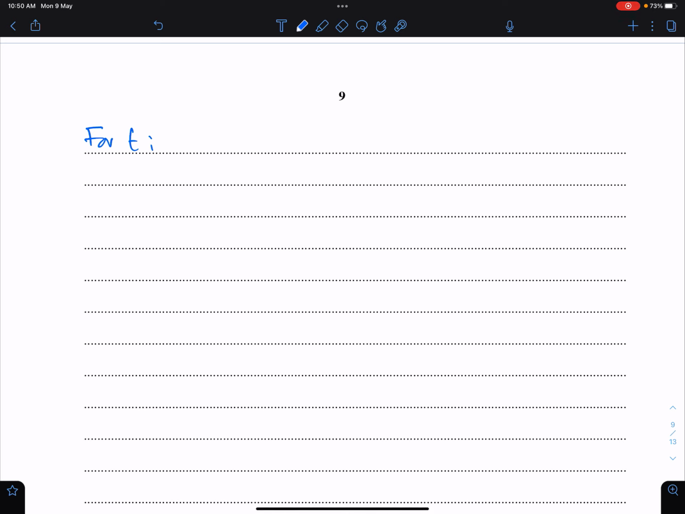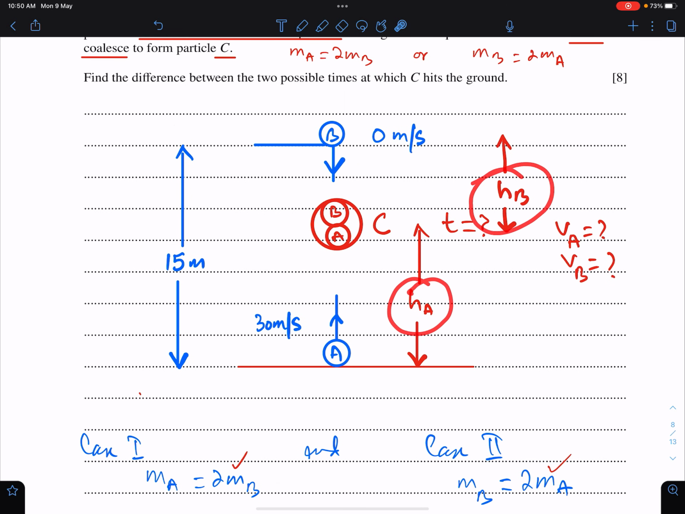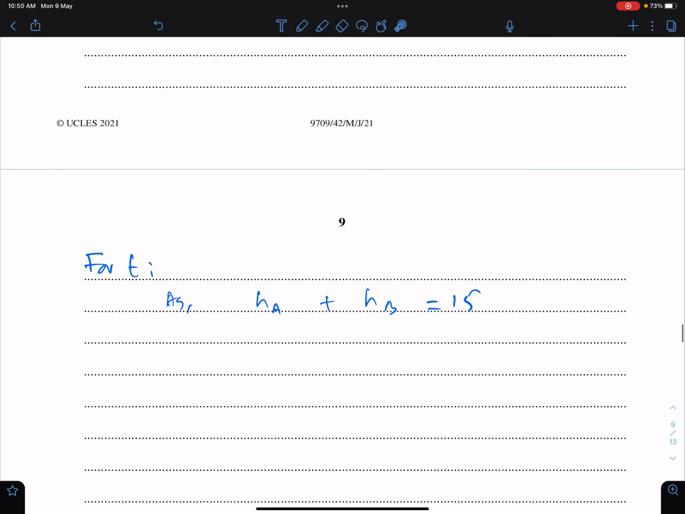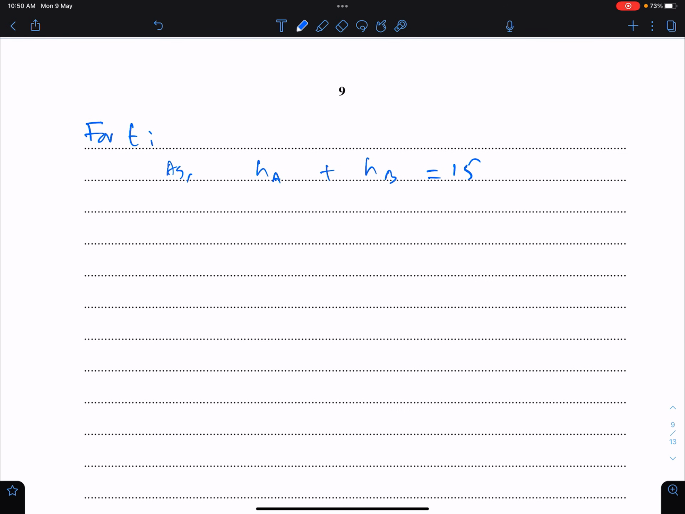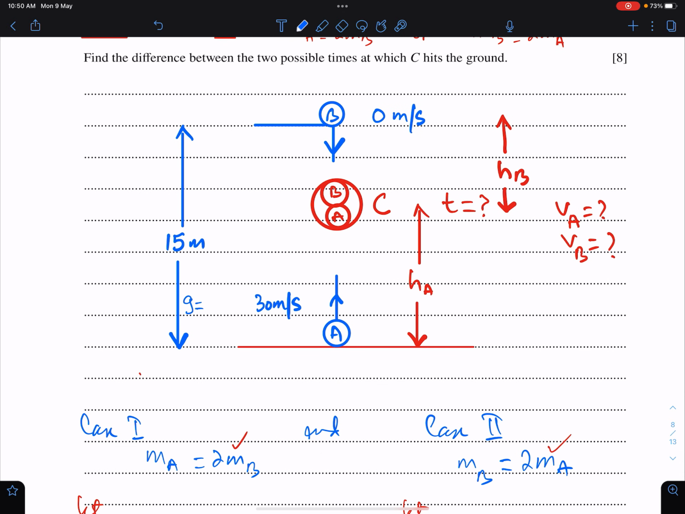For T. As we all know, height of A plus height of B is 15. This plus this is equal to 15. And we know this equation, S is equal to ut plus half gt square. For A, g is minus 10 because A is moving vertically upwards. For B, g is plus 10 because it is moving vertically downwards.